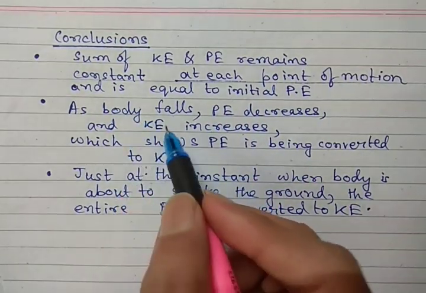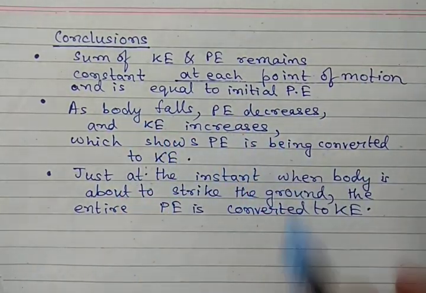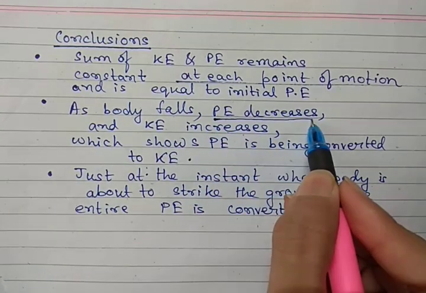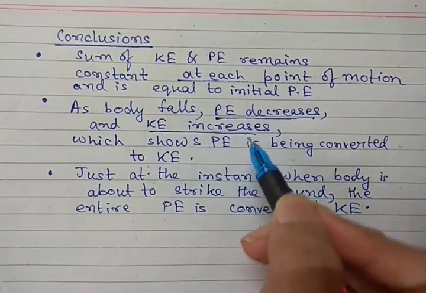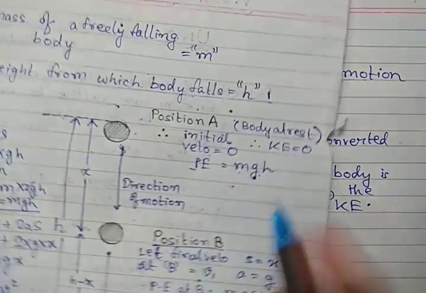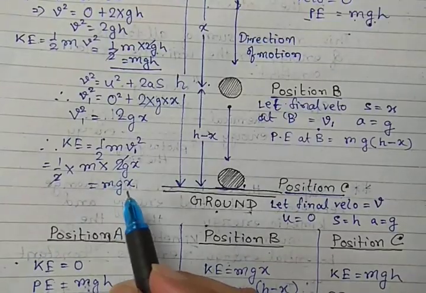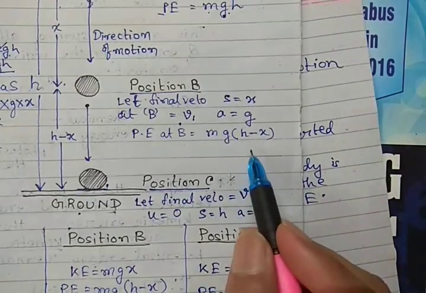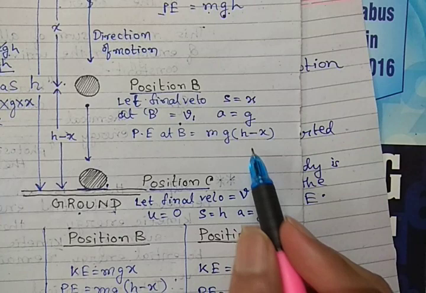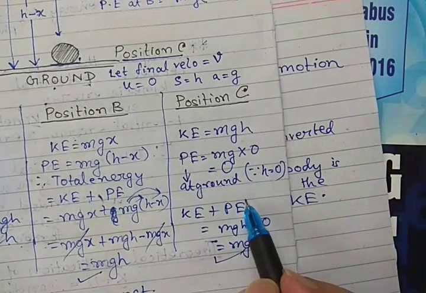We also found that as the body falls downward, the potential energy decreases and kinetic energy increases. At position A, kinetic energy was 0. At position B, kinetic energy was mgx. That means kinetic energy increased, while potential energy decreased from mgh. At position C, potential energy becomes completely 0.